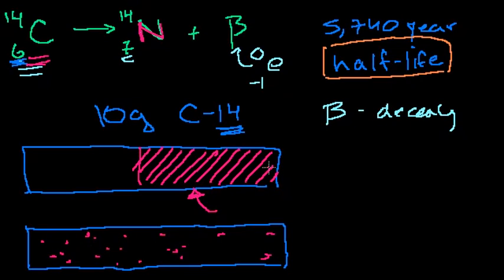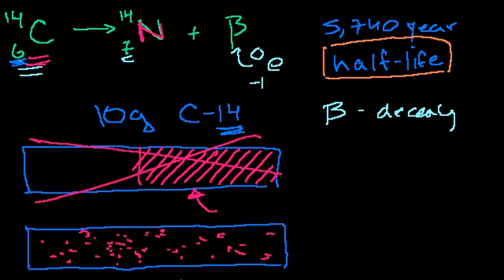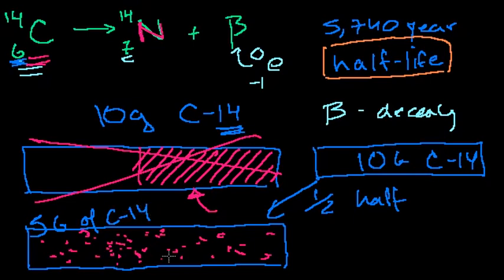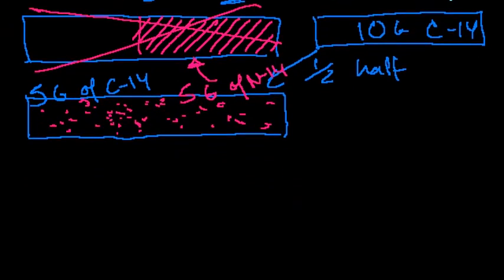So if you go back after a half-life, half of the atoms will now be nitrogen. So now you have, after one half-life, so let's ignore this. We started with this: all 10 grams were carbon, 10 grams of C14. This is after one half-life. And now we have 5 grams of C14, and we have 5 grams of nitrogen-14. Fair enough. Let's think about what happens after another half-life.